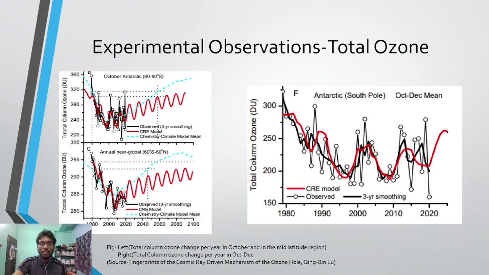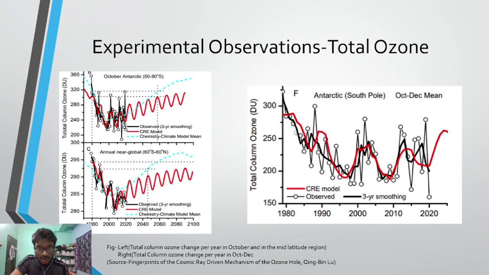If we go again over these years, from 1980 to 2020, we see there are peaks, maxima as well as minima. The minima are actually the ozone depletions. Maxima are relatively higher concentrations of ozone.